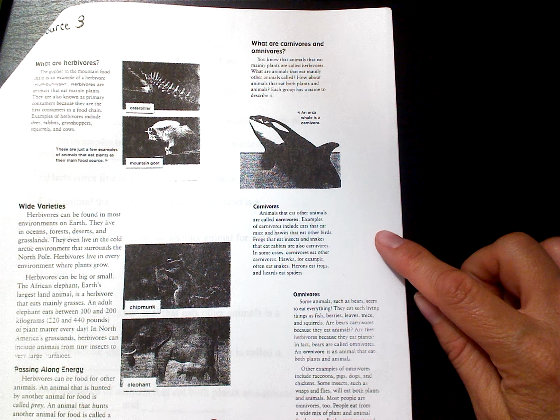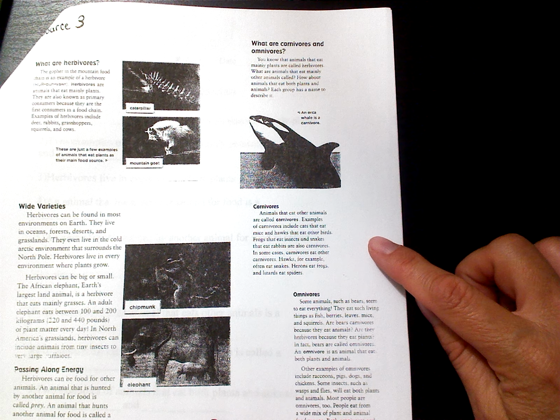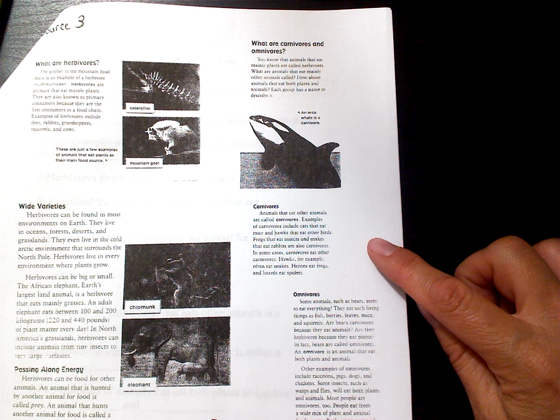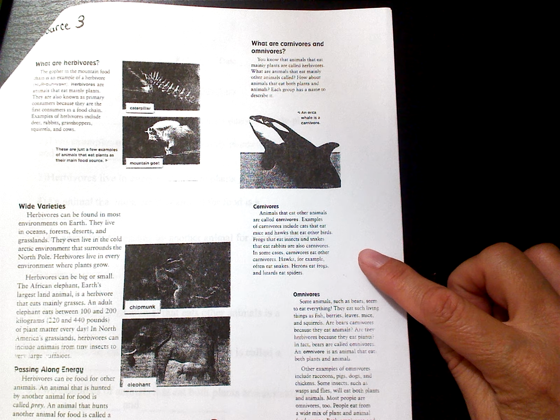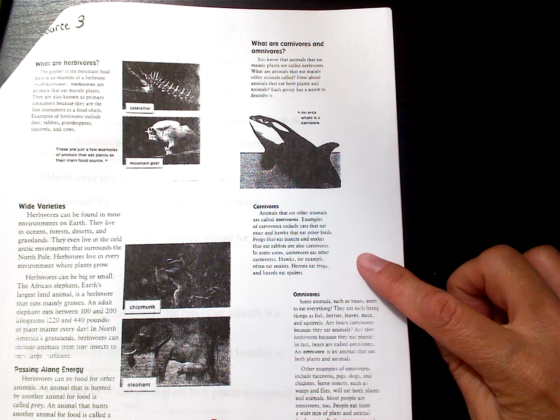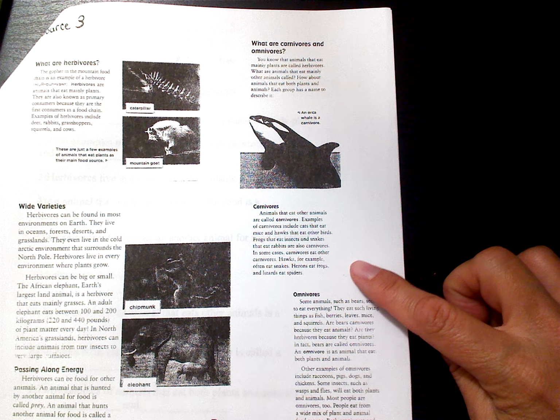Examples of carnivores include cats that eat mice and hawks that eat other birds. Frogs that eat insects and snakes that eat rabbits are also carnivores. In some cases, carnivores eat other carnivores. Hawks, for example, often eat snakes. Herons eat frogs, and lizards eat spiders.